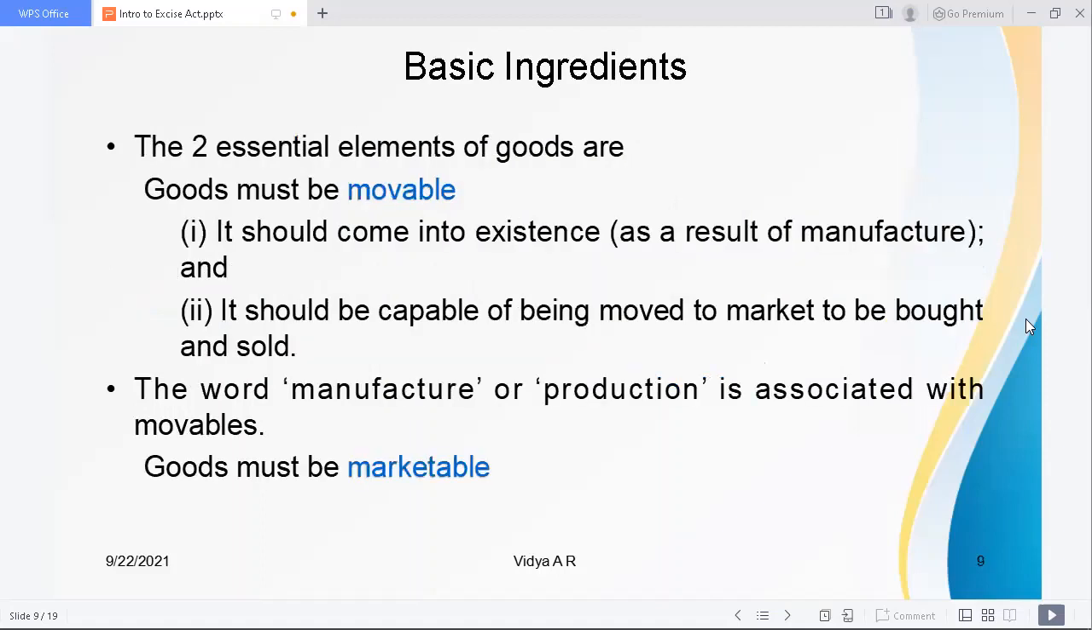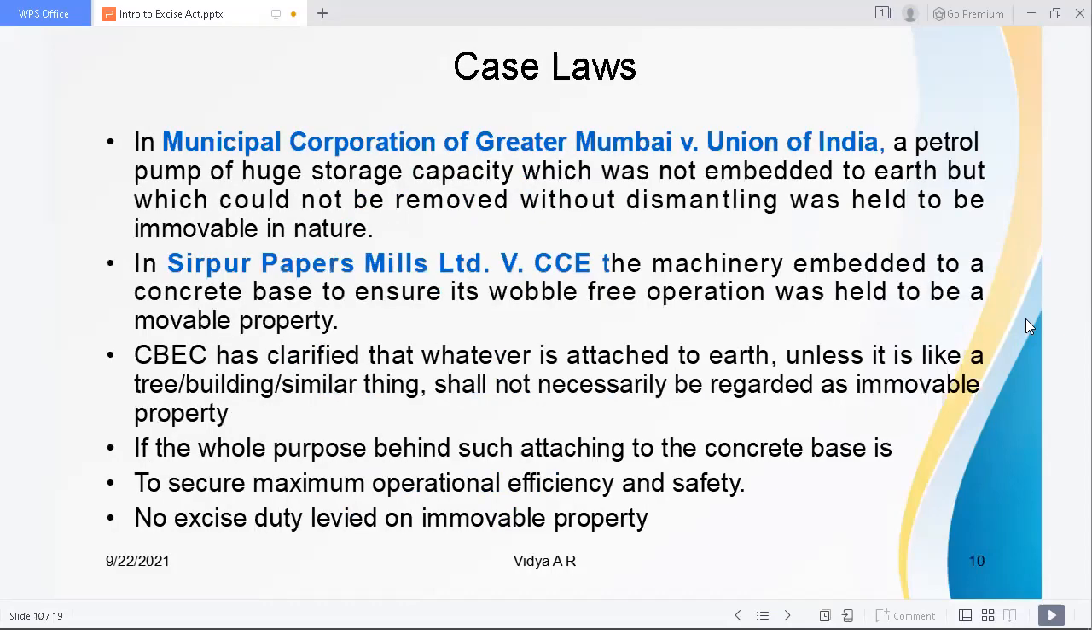Now let us see the basic ingredients of the goods. There are two basic ingredients, movable and marketable. What is meant by movable? It should come into existence as a result of manufacture or production, and it should be capable of being moved to market to be bought and sold. So the word manufacture or production is associated with movables. Then the goods must be marketable. What is meant by these terms, we can explain with the help of case laws.